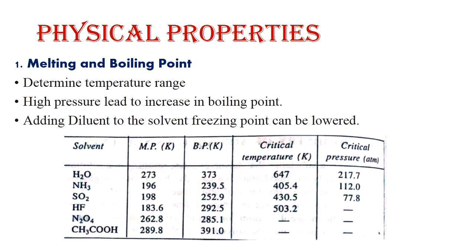Now, there are various physical and chemical properties that we have to consider before we choose a solvent for carrying out chemical reactions. The first property is melting and boiling point. The melting and boiling point help us to determine the temperature range of the solvent up to which it can exist in a liquid state.